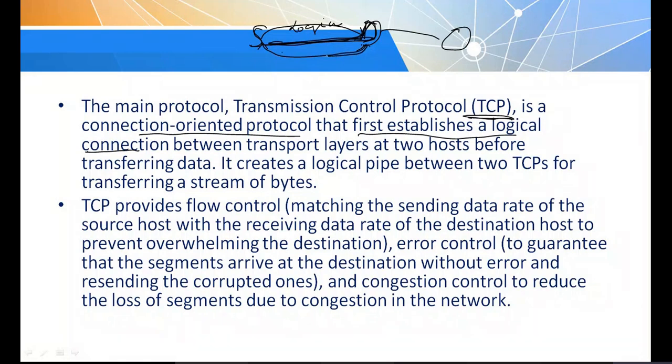That's why it is called connection oriented. Once the logical connection is established, transmission of data takes place. So TCP, Transmission Control Protocol, is a connection oriented protocol.